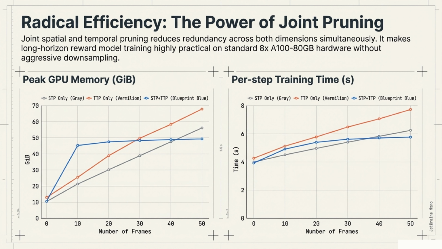And it achieves all of this with radical efficiency. Joint spatial and temporal pruning reduces redundancy across both dimensions simultaneously. This keeps peak GPU memory well within limits and per-step training time low, making long-horizon reward model training highly practical on standard hardware without having to aggressively downsample your video.